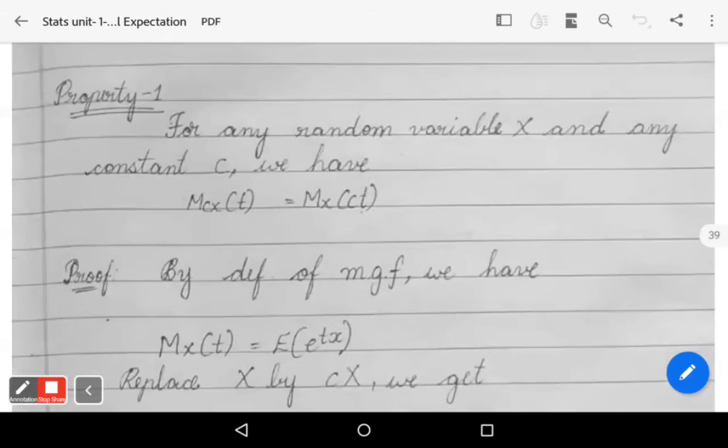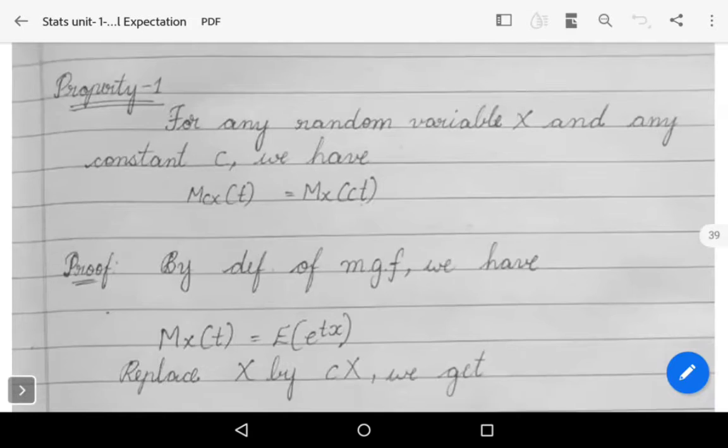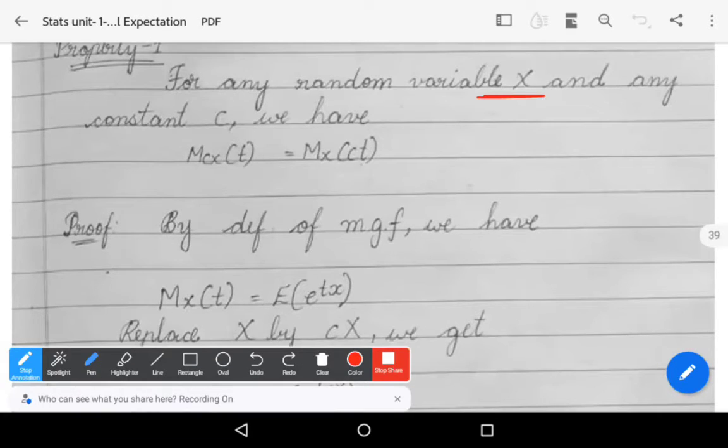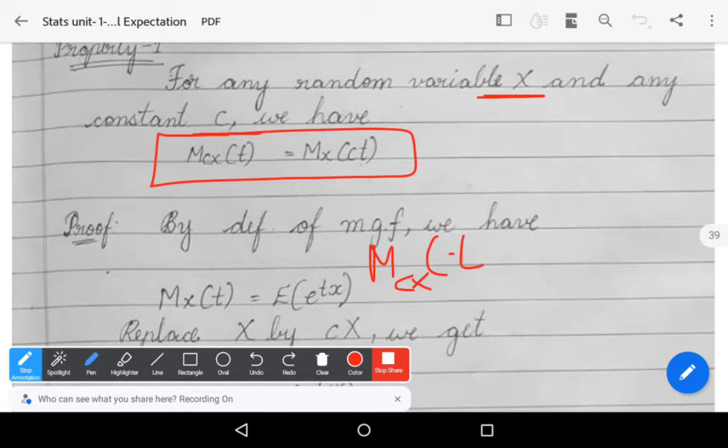The first property. What is the first property of moment generating function? For any random variable capital X and any constant C, Mcx of t is equal to Mx of ct.